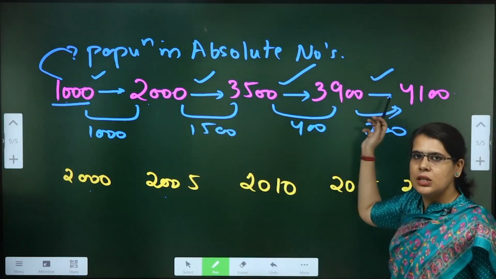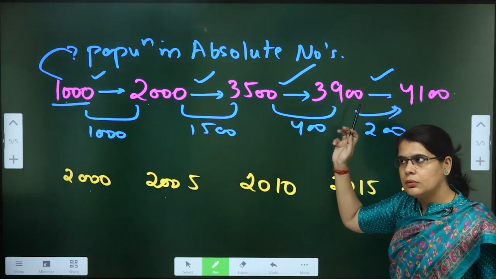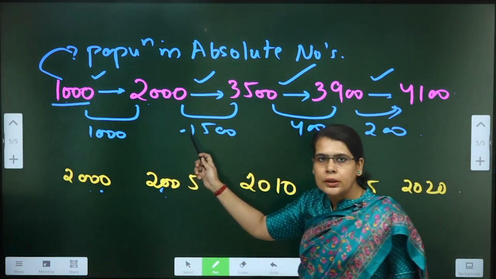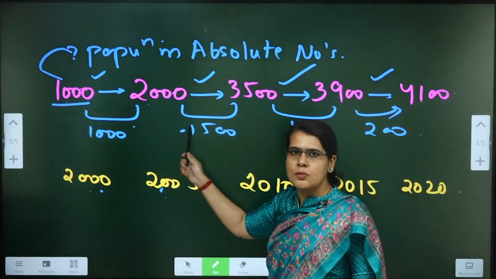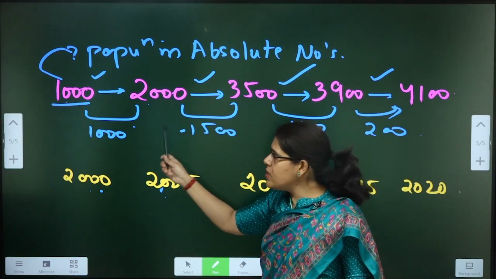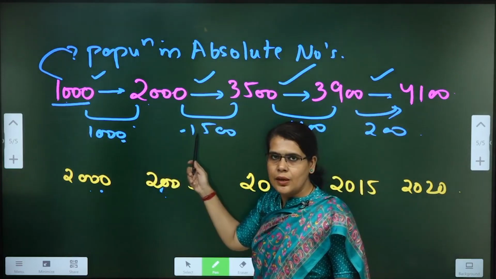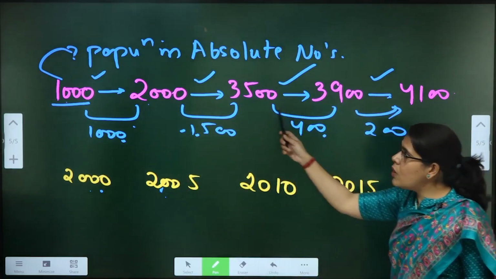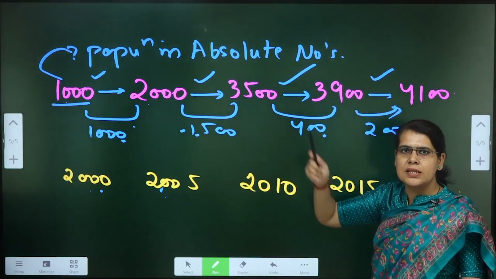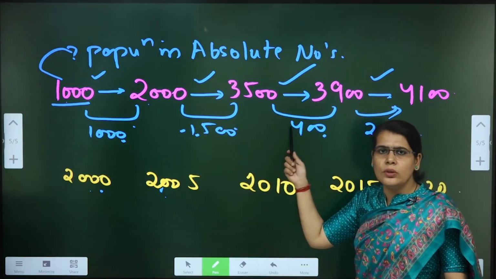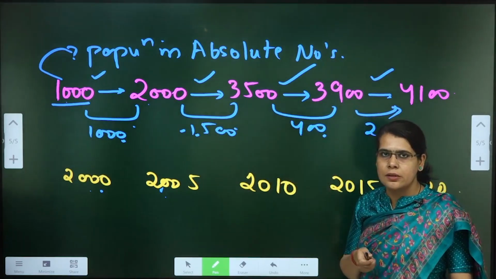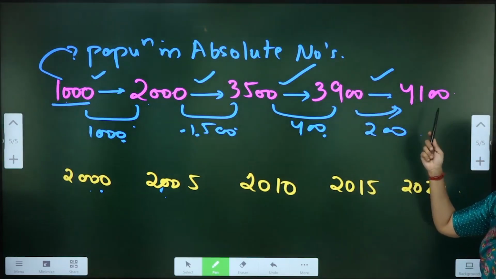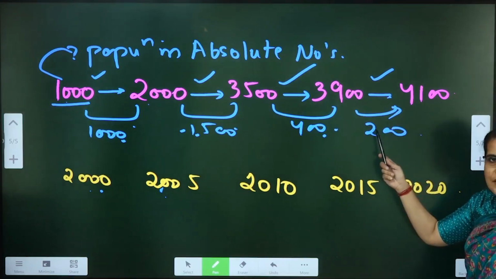So is the population in absolute numbers increasing? Yes. Now within these 5 years, is the population growth here more or not? Yes. Because here we added 1000 numbers, here we added 1500, here we added 400. Was the population increasing in absolute numbers? Yes. But did the growth rate reduce or not? Yes. Did the population in absolute numbers increase? Yes. But the growth rate, has it reduced?